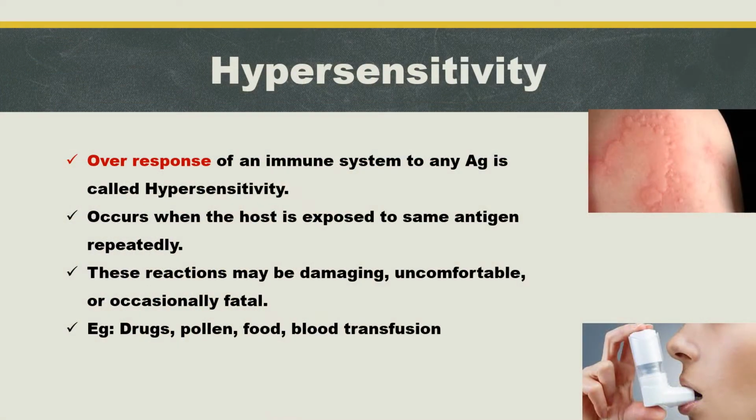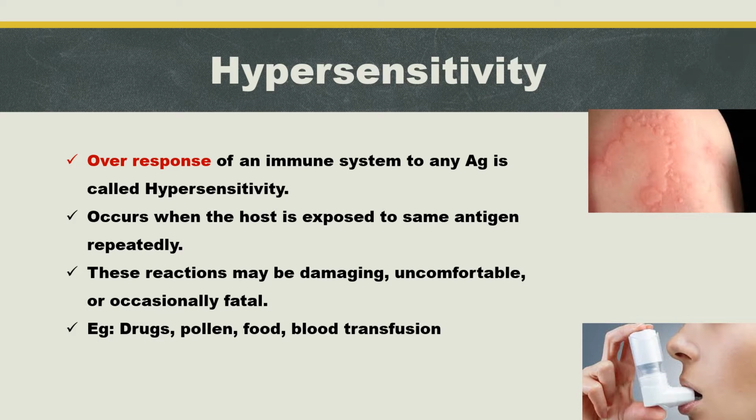Hypersensitivity. What is the meaning of hypersensitivity? Hyper means over, over than the normal, and sensitive means reactive. So the meaning of hypersensitivity is overreactive. Who is overreactive here? Our immune system. What is the normal function of our immune system? The normal function of our immune system is to protect our body from microorganism and other foreign substance.